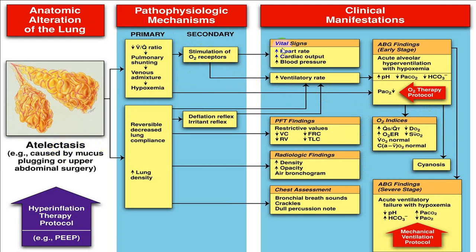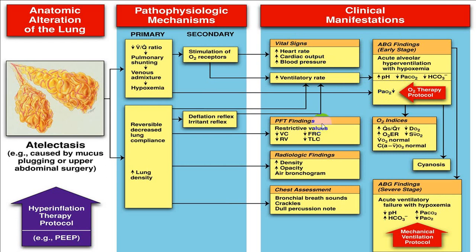These will be all the different vital signs. Because of atelectasis, there will be tachycardia and increased cardiac output, and blood pressure will be elevated. You will have an abnormal ABG, so you will have hypoxia. CO2 will be reduced because of hyperventilation. Ventilatory rate will increase, meaning the person will develop tachycardia, but the person will have hypoxia.